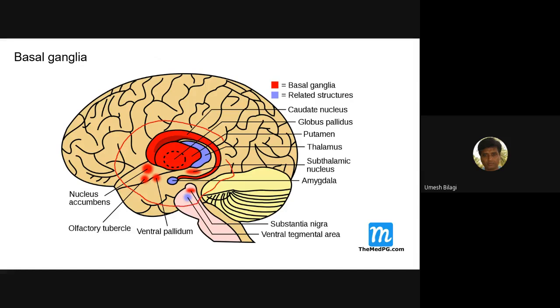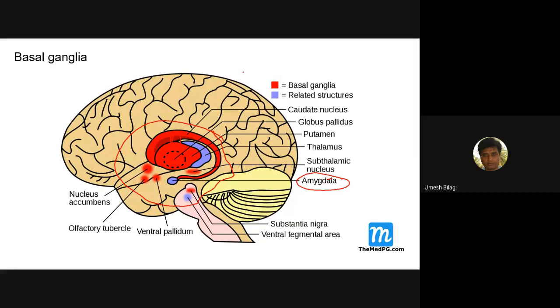This whole thing is basal ganglia, but in fact it is not an anatomically connected thing. Some things here, like the amygdala, are not part of basal ganglia. The structures are functionally interconnected, so clinically we group them as basal ganglia.